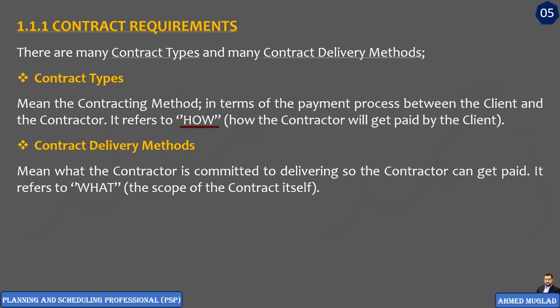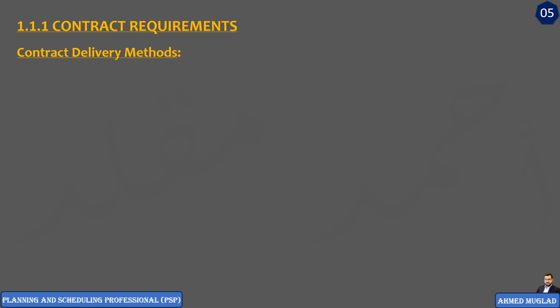Here, contract types refer to how and contract delivery methods refer to what. What means the scope of the contract itself. Anyhow, there are many contract delivery methods based on contract nature. And here we will see the common delivery methods. The first and perhaps most common one is known as design, bid, build.